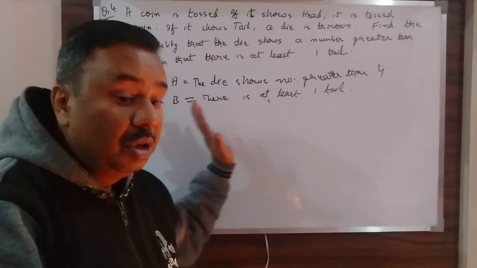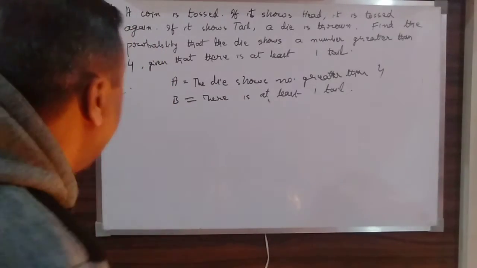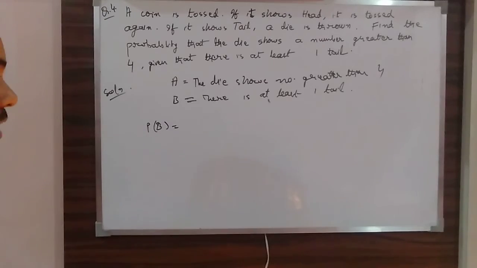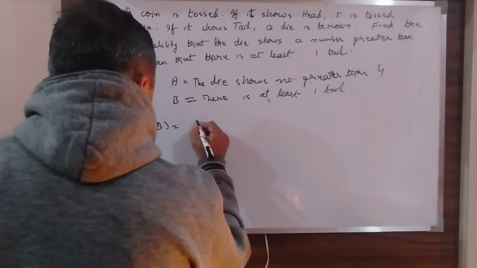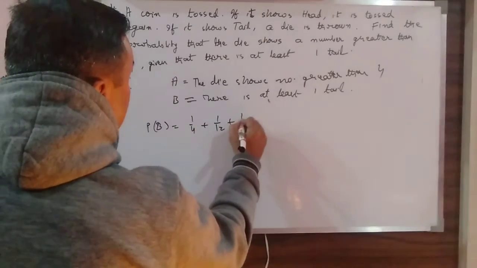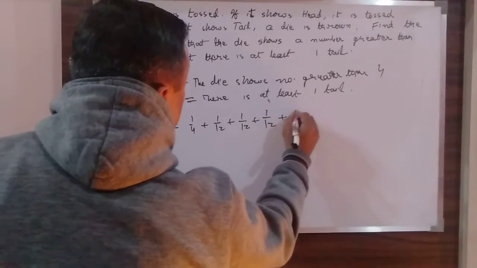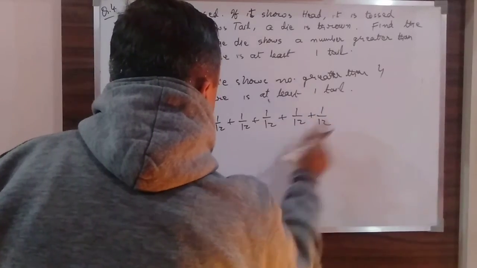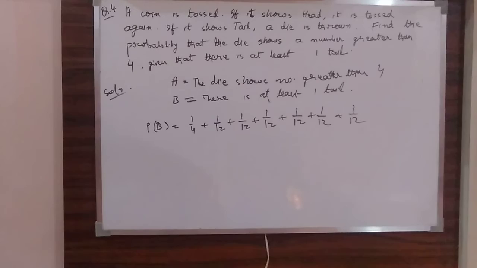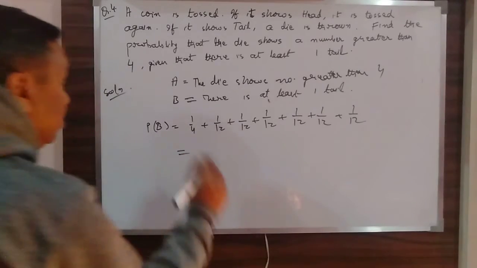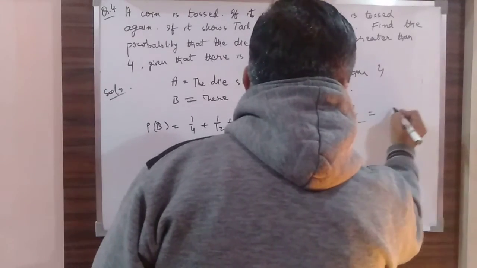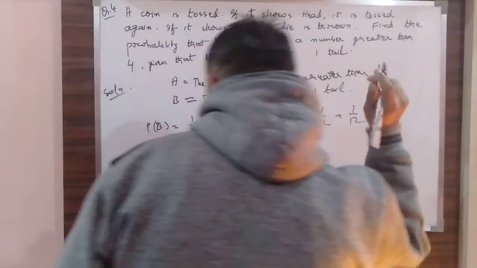Okay, so that was also a case. So if I have to find out P(B), that will be the sum of all. So first was 1 by 4 plus 1 by 12 plus 1 by 12 plus 1 by 12 plus 1 by 12 plus 1 by 12 plus 1 by 12. Okay, so if you add up all these, I am directly writing this, the answer will be 3 by 4.